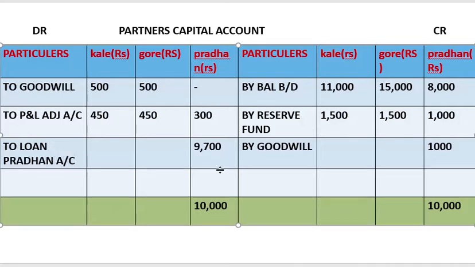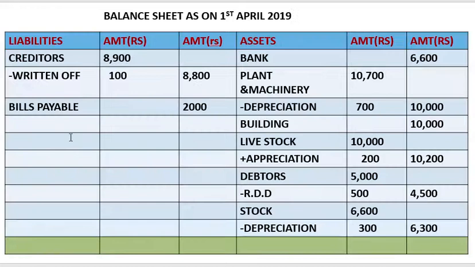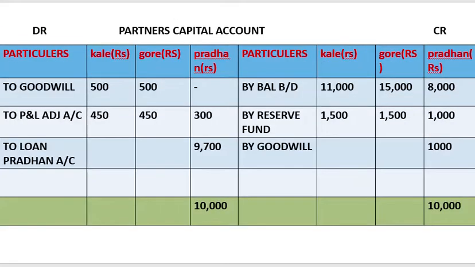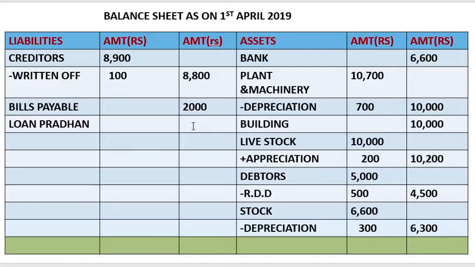Now this loan will go in liabilities because we have to pay him, no? So it will go on the liability side over here. Loan Pradhan, 9,700, and in the outer column 9,700.